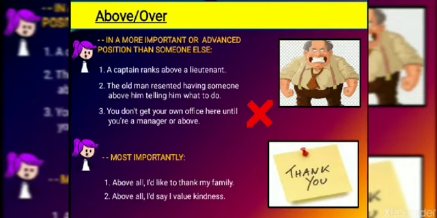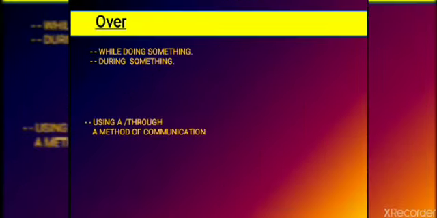Next is, above all, I would say I value kindness. That means instead of pointing out other things, what I wanted to point out is that the best thing, or the first priority, is kindness. We should always be kind towards others. So above all, we should all be kind to others. So when you want to indicate most importantly, which word can you use? Above all. Here there are other uses of over.